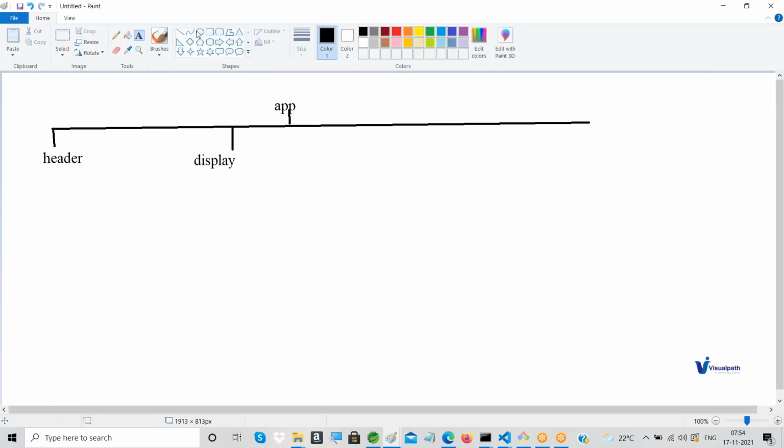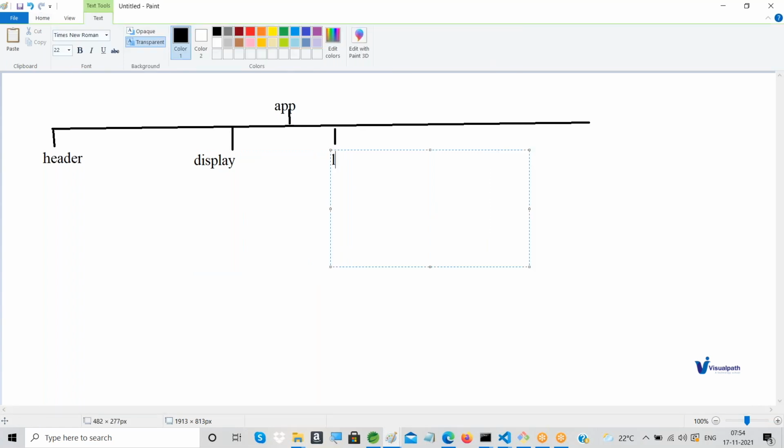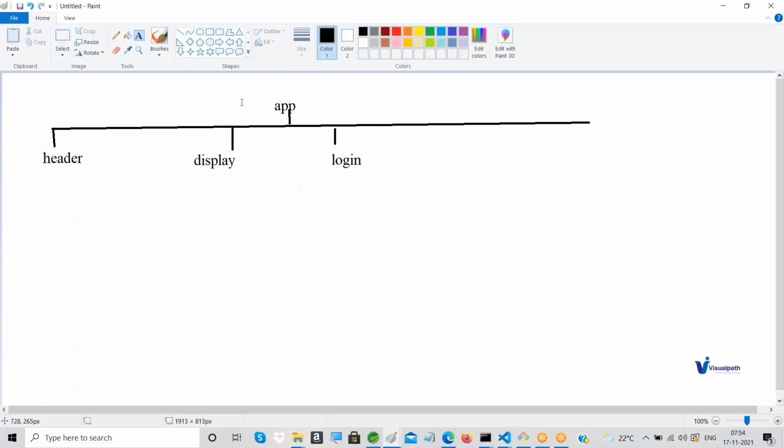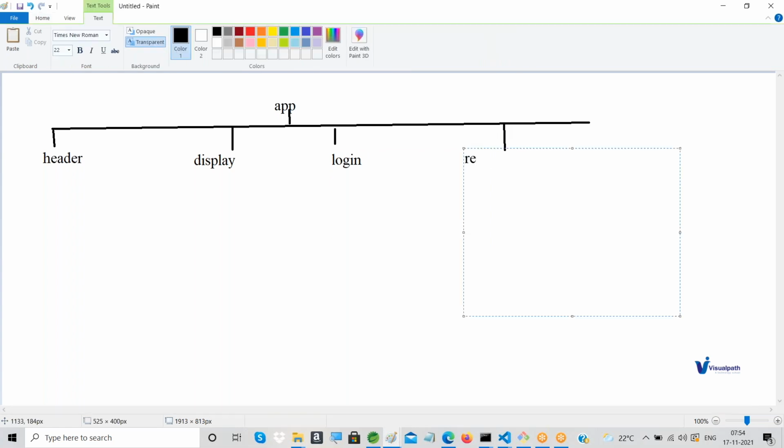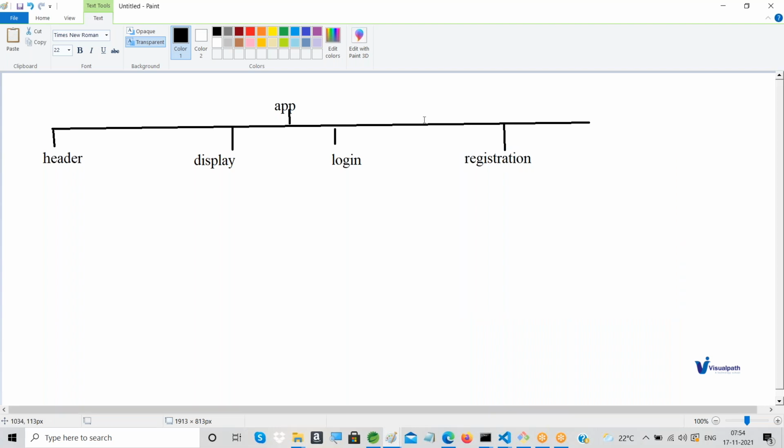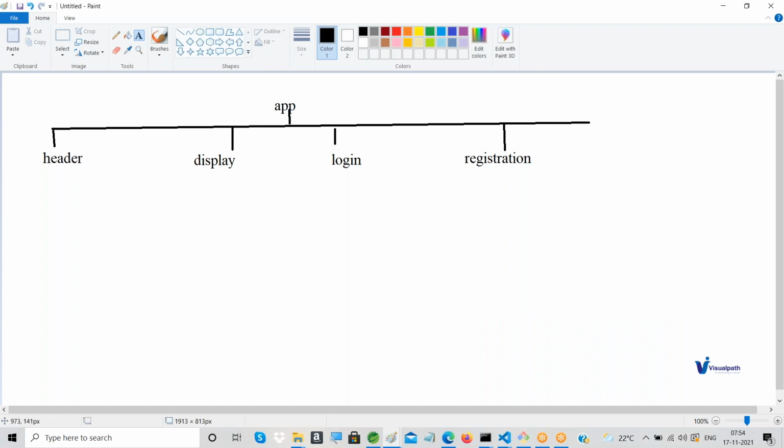You understood, right? Then a login component can be there, a sign up or registration component, or a contact component. So that is how the structure will be. On the top level, app will be the component.